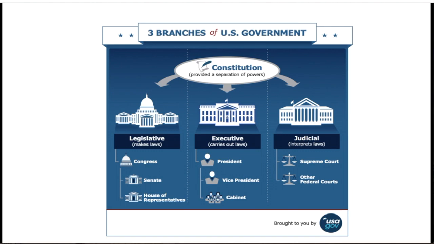And then on the left-hand side there, we can see the legislative, those are the ones that make laws, made up of the Congress. And inside the Congress is the Senate and the House of Representatives. So we will look closer at those two things in just a minute. And then on the other side here, you can see that we have the judicial. Judicial interprets the laws. This is made up of the Supreme Court and other federal courts, and this is where the lawyers come into play.